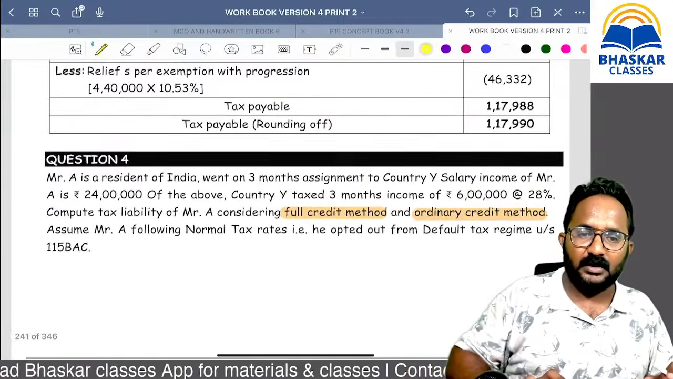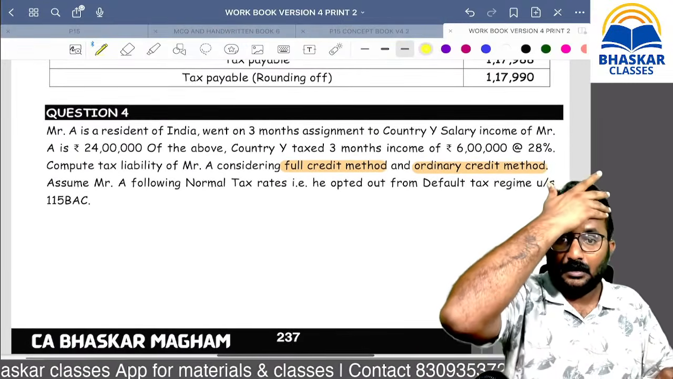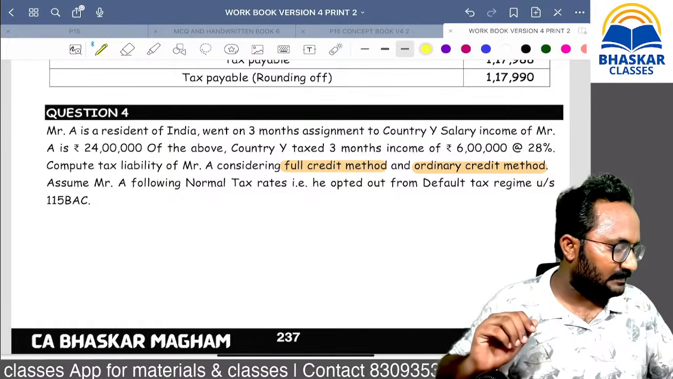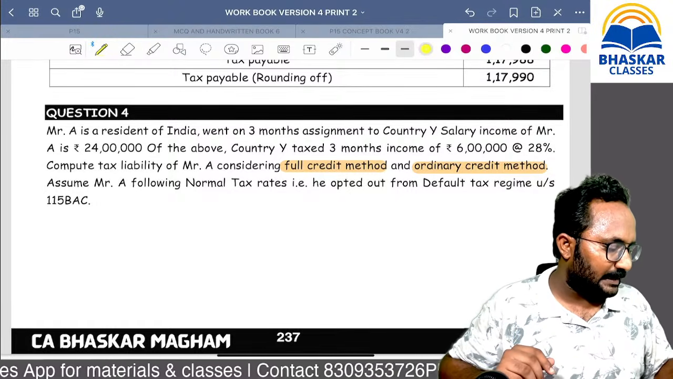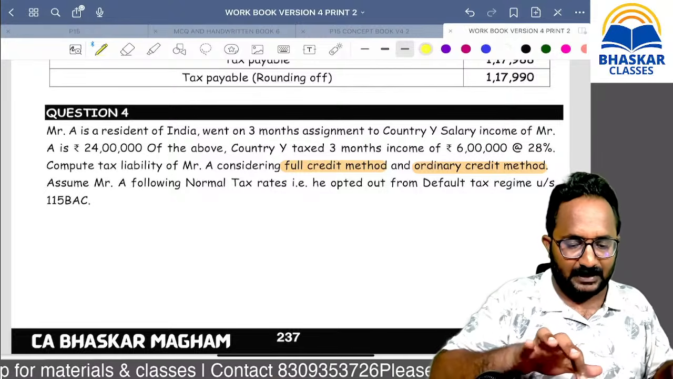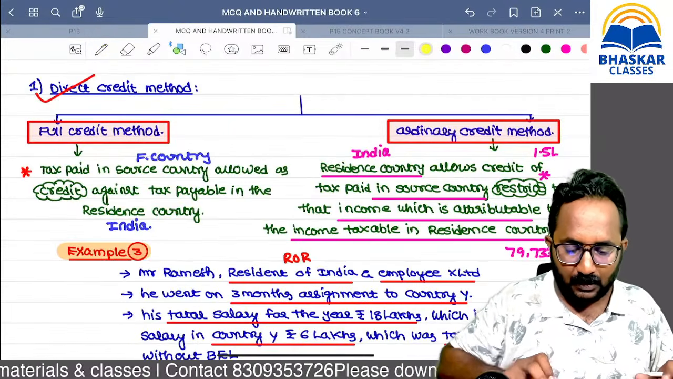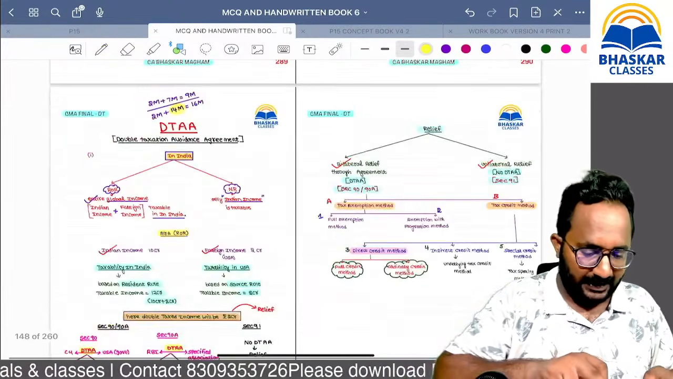Are you clear with the direct credit method? All of you, please give me a response. Are you clear with the direct credit method? Under direct credit, how many methods do we have? Full credit, ordinary credit.